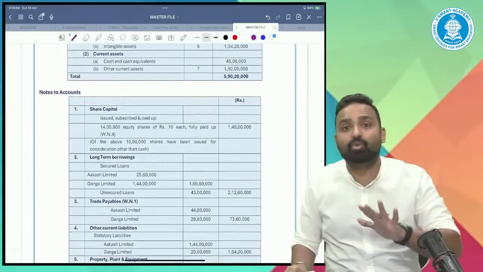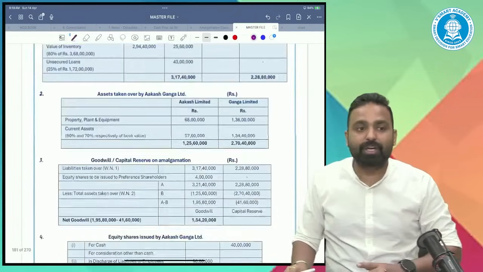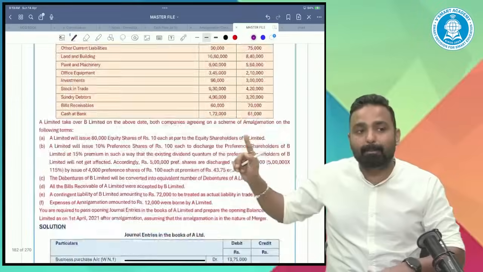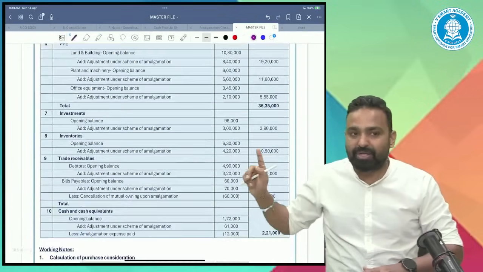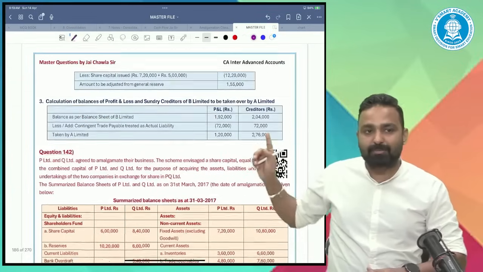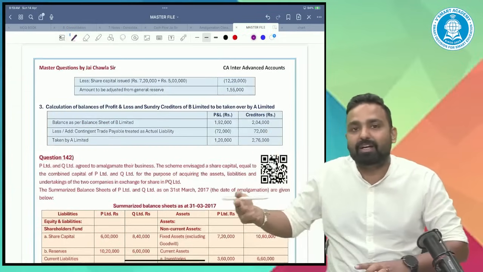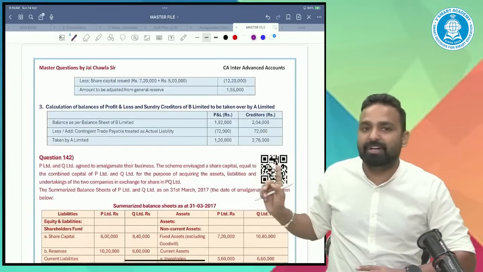All these are must-do questions considering the exams. Considering the upcoming exam, these are all the must-do questions, master problems. So you can try all these questions. Some of the questions contain a QR code, so that you will get the confidence by watching the video sessions also.